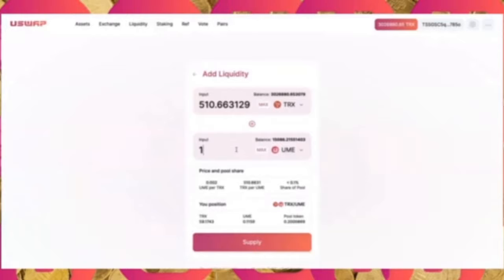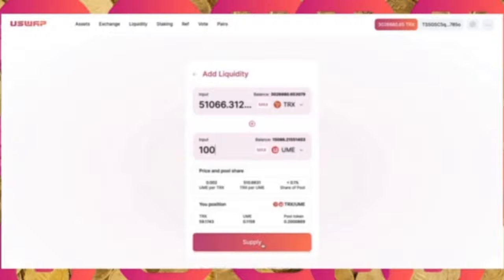Now, you already purchased some UME, you have some TRX, you now want to provide liquidity to uswap so that you can farm even more. Let's say I'm putting 100 UME in, which is 51,000 TRX, because when you provide liquidity, you need to provide liquidity of two types of tokens. That is because those tokens are being used by others when they trade.